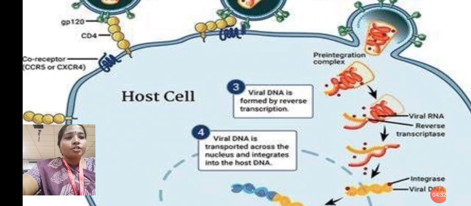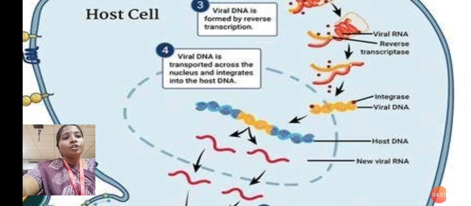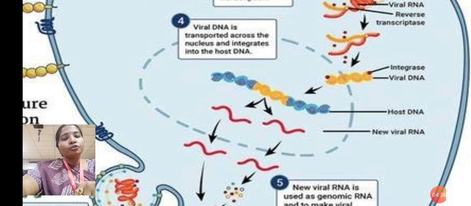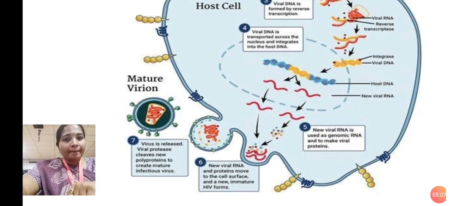Here it is shown clearly: viral RNA, reverse transcriptase. The RNA itself totally changes its shape, its attributes, everything. And integrase: what does integrase mean? It is changed into another viral DNA, so new viral RNA will be formed. The RNA will not listen to the human's brain. New viral RNA is used as genomic material and to make viral proteins, which then become an HIV virus.